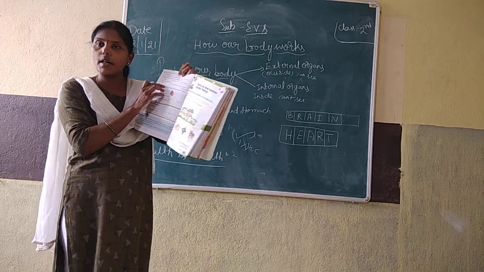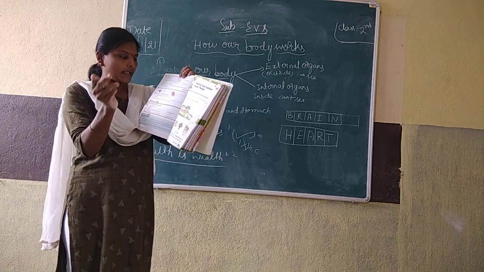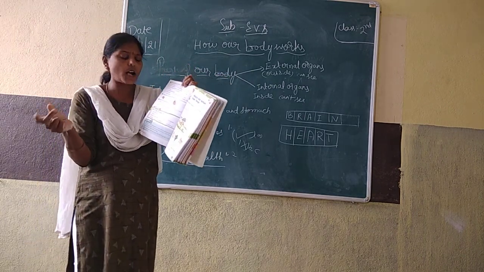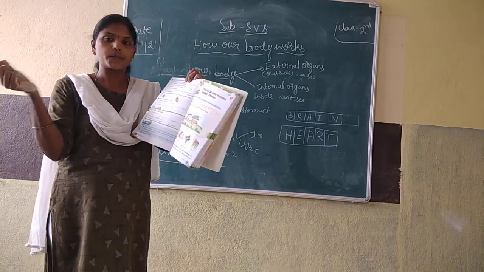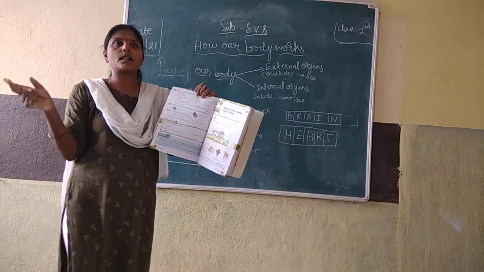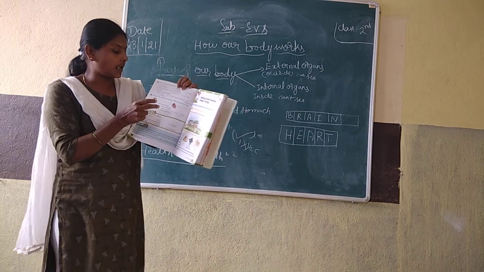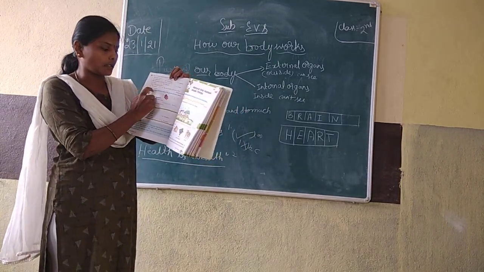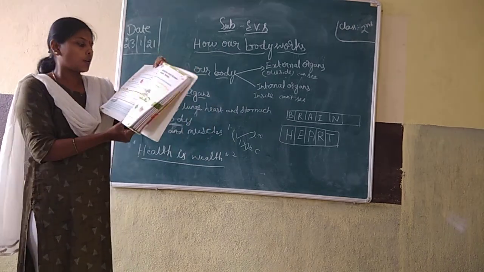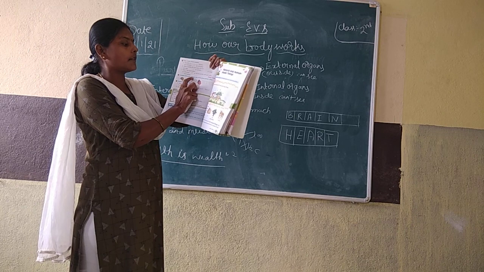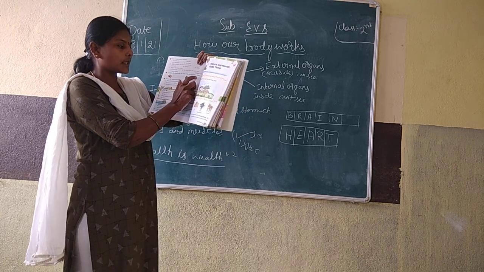We should work together. Second option, we should always fight with each other. No. We should work with each other. Always we have to work with each other. That is the correct option. A is the correct option, B is wrong. Okay. Now complete the boxes with the help of the given picture.